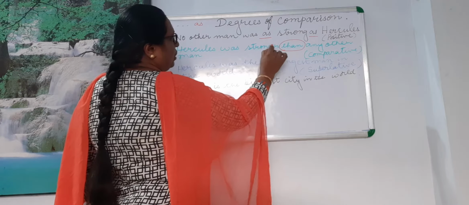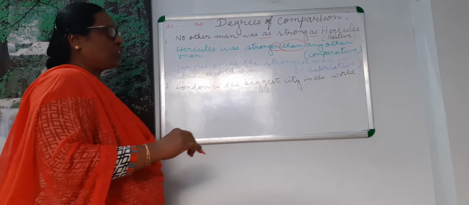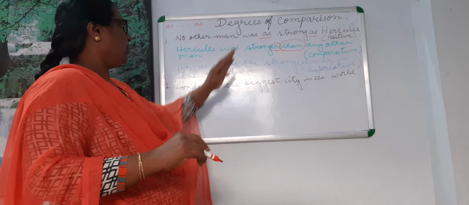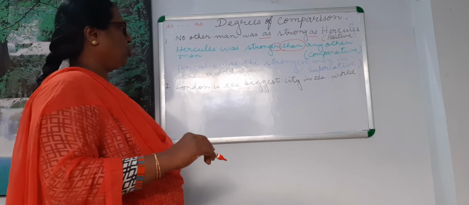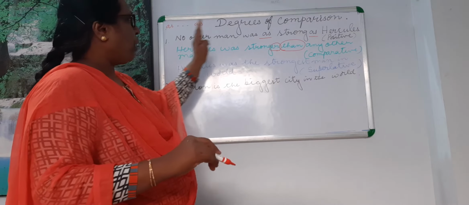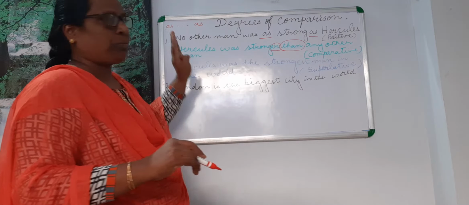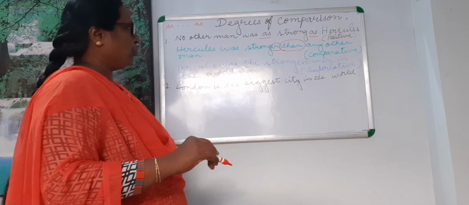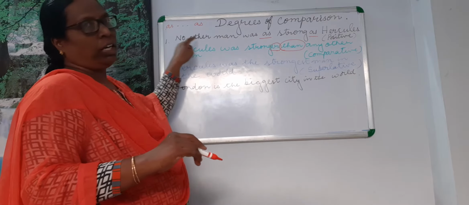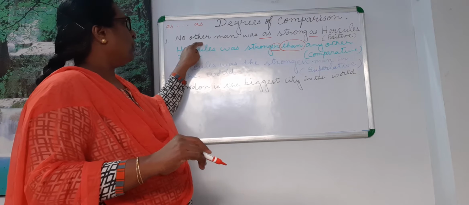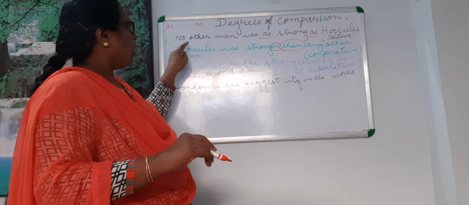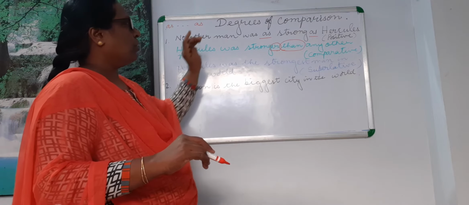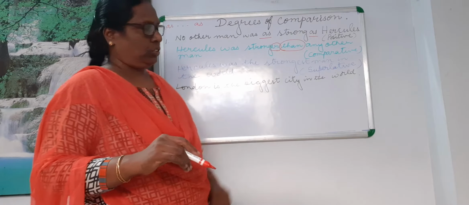Strong should be written as stronger. Apart from that, what are the things you should know? You are comparing the person with something, and with what you are comparing, that you should know. So here no other means there was no other person stronger than Hercules.